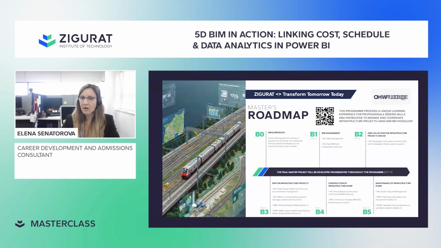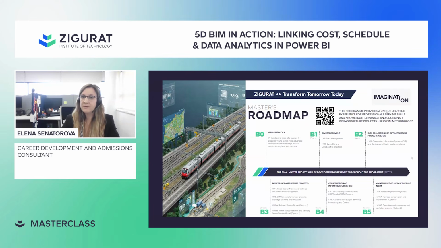In the third block, we explore design, covering roads, drainage, and specialization in either railroad or water and sanitation systems. Block 4 dives into construction and BIM, focusing specifically on VDC, 4D and 5D planning. And we close the program with maintenance and operations, emphasizing life cycle management.